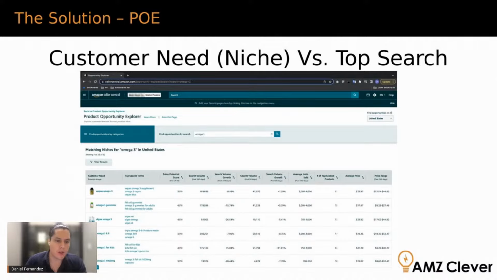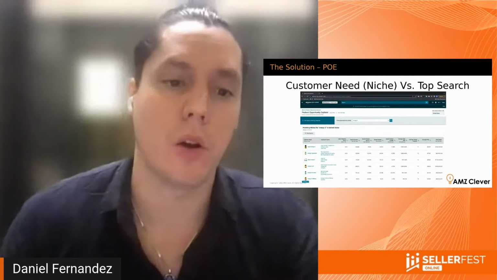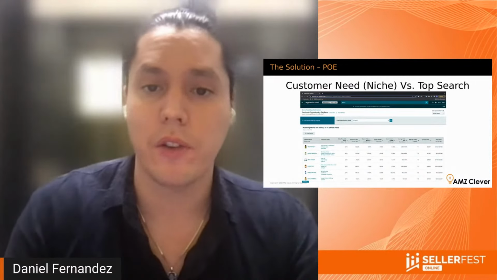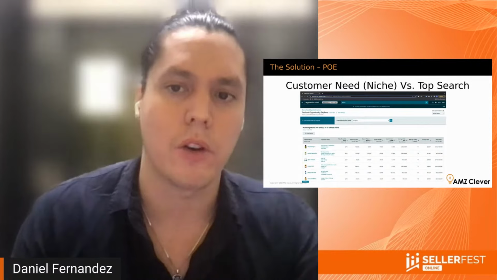But Amazon is giving us, if you can see on the screenshot, the first column says customer need. And customer need is not a search term, rather it is a group of search terms that Amazon is deeming they have something in common, right? They fall under one of these customer needs or niche.